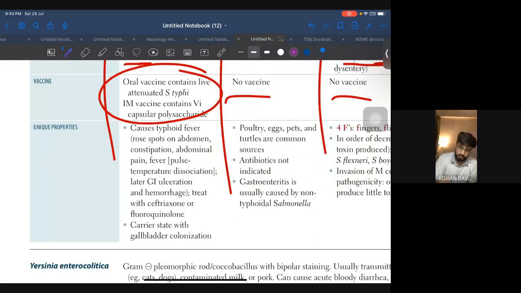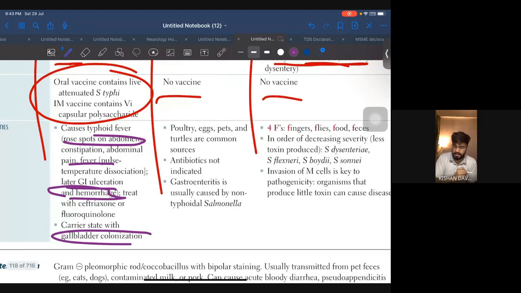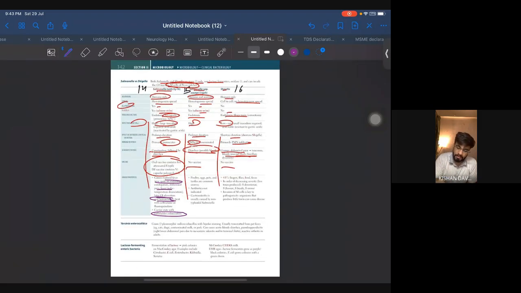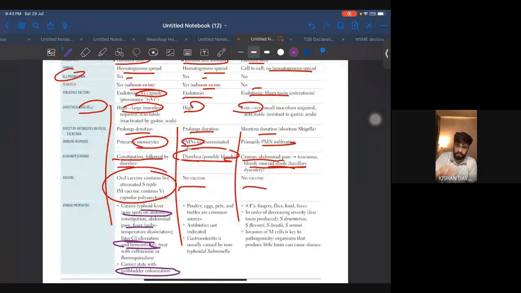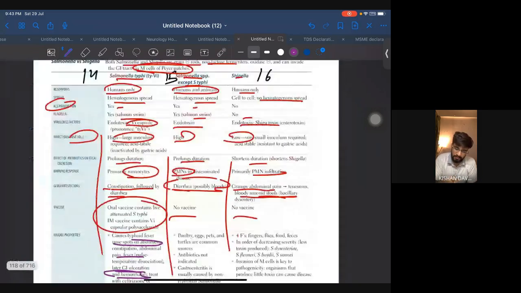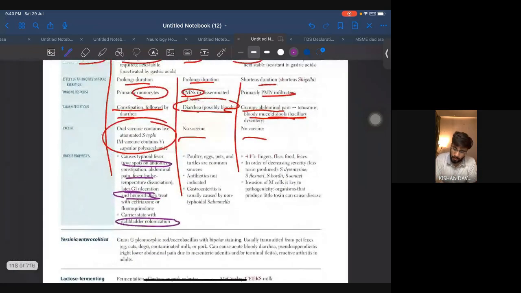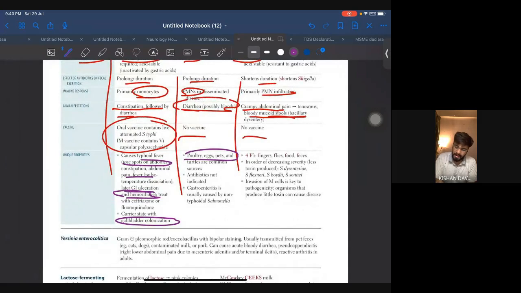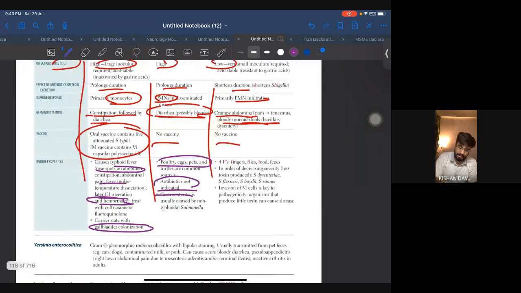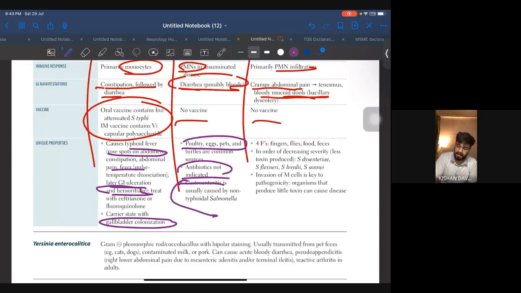Okay. So, rose spots on abdomen, fever, GI ulceration, and there was gallbladder colonization. Whereas coming to Salmonella non-typhi, okay, not typhi. So here it was poultry, eggs, and pets. Okay, antibiotics not indicated. Gastroenteritis. Okay, if they give you gastroenteritis, it is mainly because of non-typhoidal Salmonella.